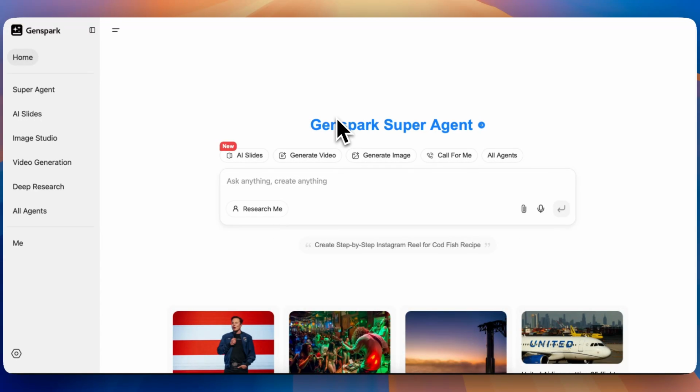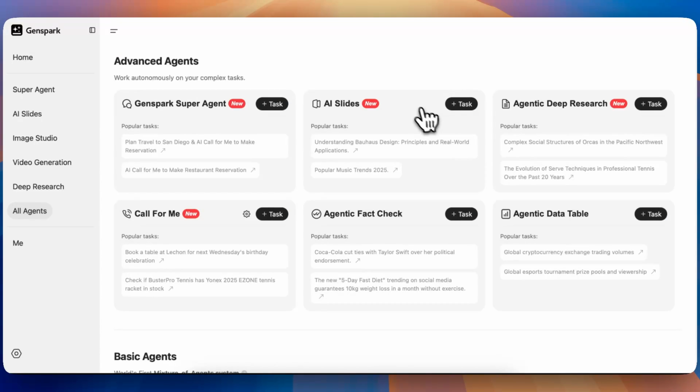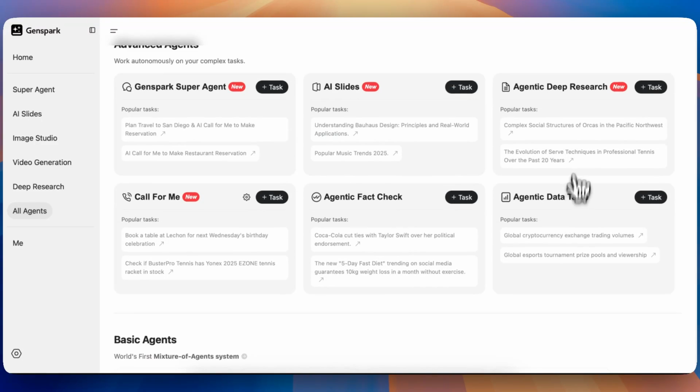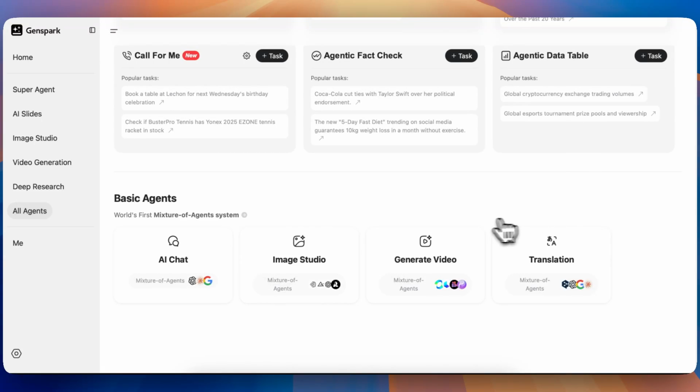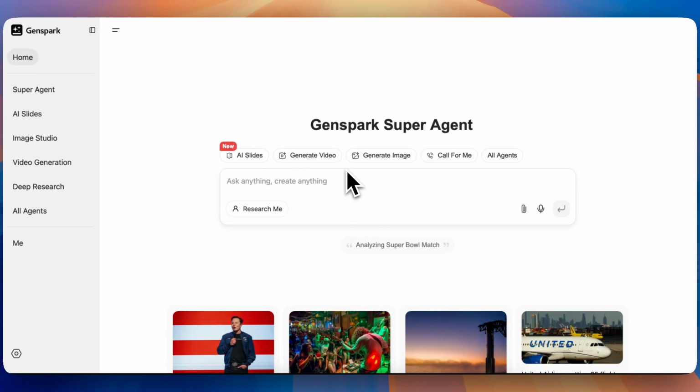Genspark AI is an amazing platform. It is very similar to ChatGPT with some additional functionality. So, for example, we can generate videos, we can generate images, we have different AI agents such as AI slides, we have calls, we can even generate data tables, doing deep research, and of course, we have translation and AI chat. So there's a ton of functionality, and you can use all these features for free.